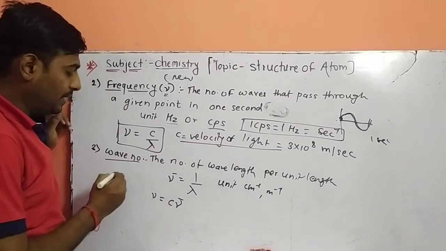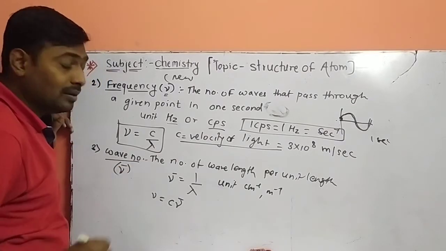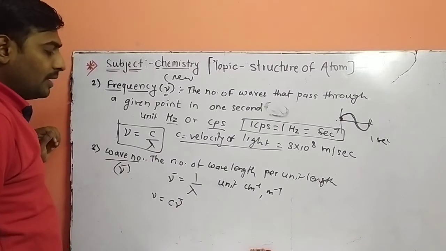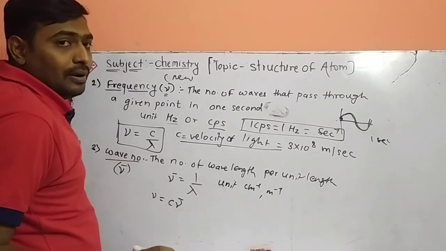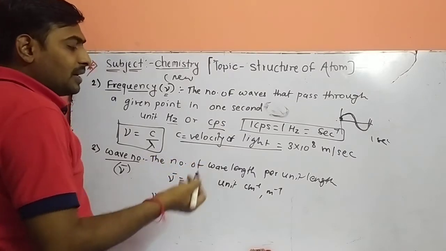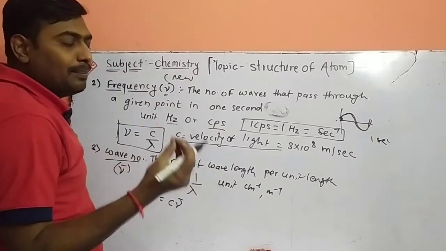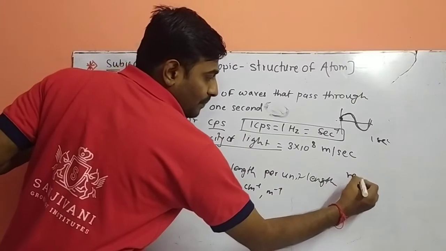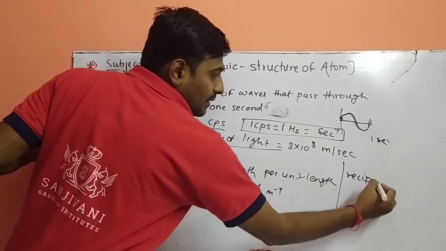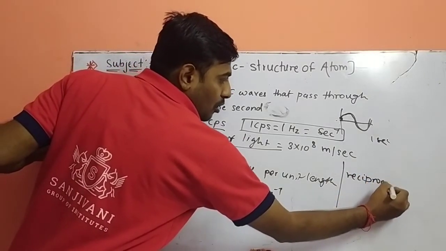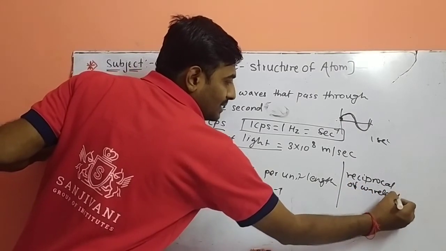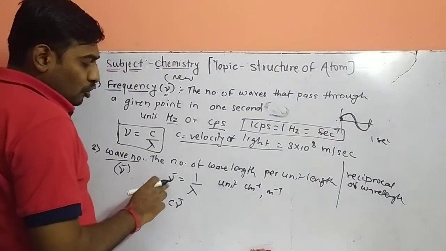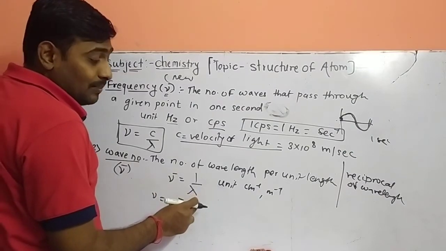Next, wave number, denoted by nu bar. Wave number is the number of wavelengths per unit length. It's a complicated definition, or in very simple form, it is the reciprocal of wavelength. So nu bar is equal to 1 upon wavelength, that is, the reciprocal of wavelength.